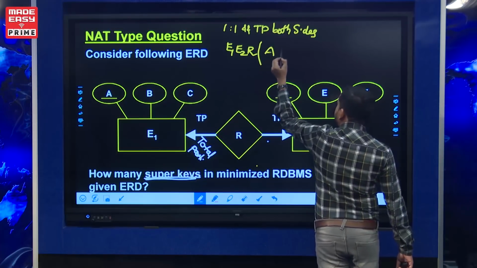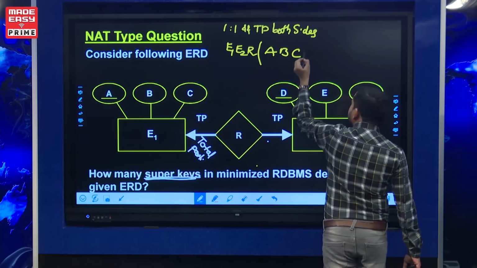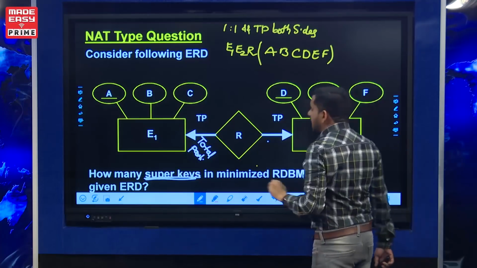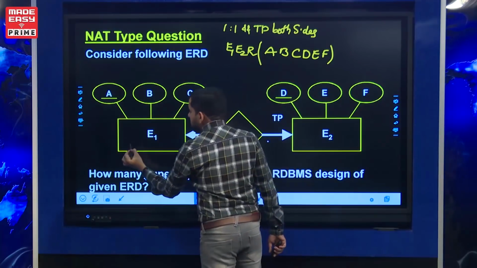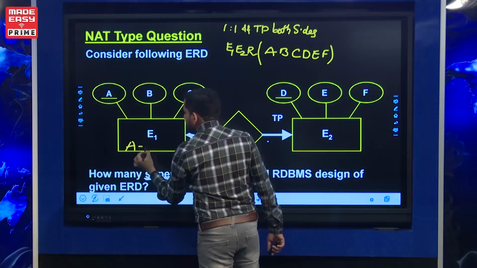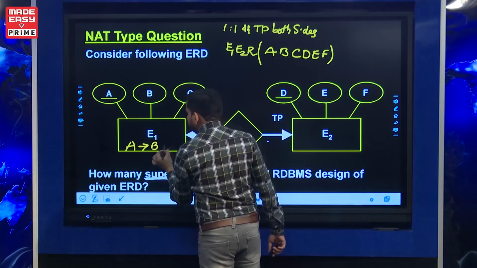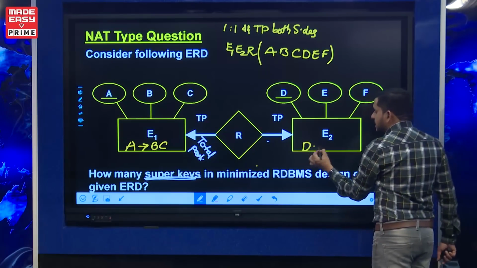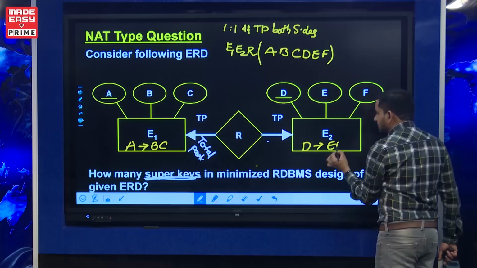So the attributes of the table become A, B, C, D, E, F. The functional dependency of E1 is A determines BC. The functional dependency of E2 is D determines EF.